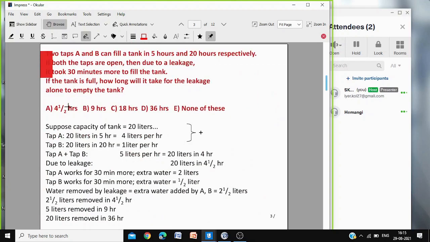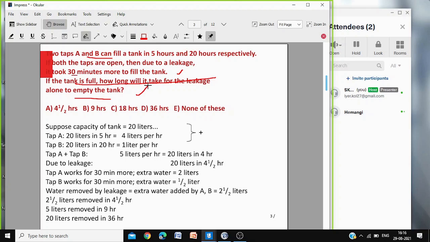Two taps A and B can fill a tank in 5 hours and 20 hours respectively. If both the taps are open, they should be filling in a certain time. But due to a leakage, it takes 30 minutes extra. So if A and B are open, they will fill in a certain time, but because of the leakage, it is taking 30 minutes extra time. So if the tank is full, how long will it take for the leakage to empty the tank, provided all other taps are closed? A and B are closed, the tank is full, only the leakage, how many hours it will take to empty the tank.